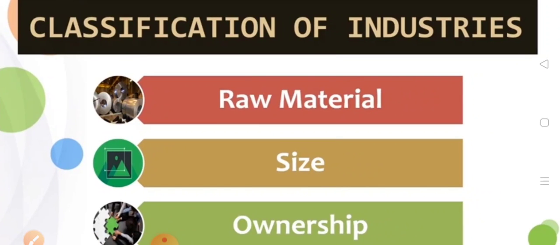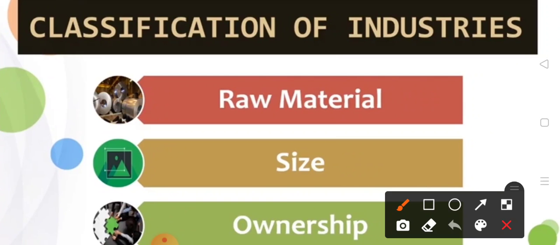Classification of industries. Now we classify industries on the basis of raw material, size and ownership. On the basis of raw material, industries are classified into 4 categories. First category is agro-based.